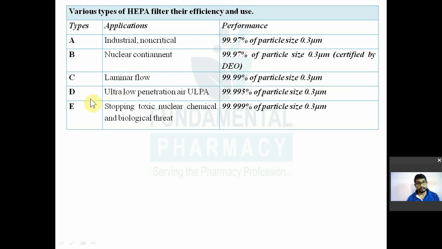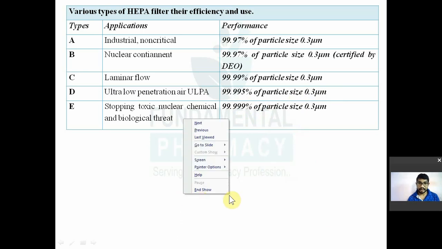Then the next one is type D. Type D is known as ultra low penetration air HEPA filters, ULPA. So they are very efficient at removing particle size of 0.3 micron, that is 99.995%.